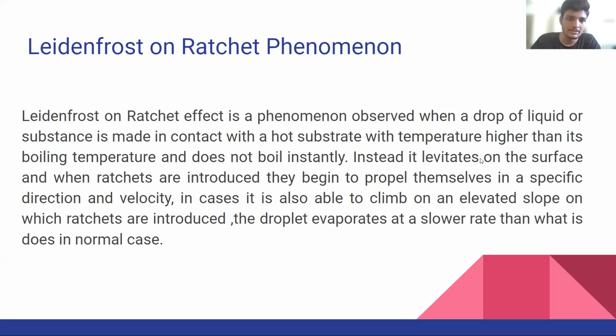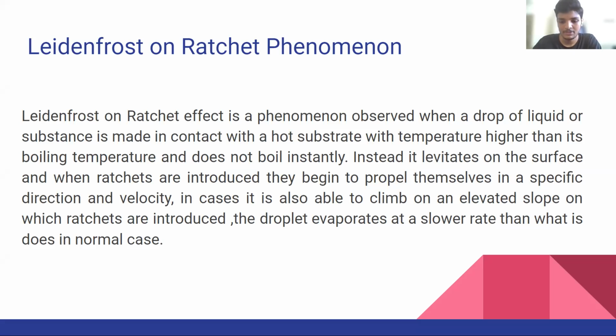Okay, so firstly, we'll begin with the brief summary of the paper, what the Leidenfrost phenomena was. When a drop of liquid is placed on a surface of very hot solid, by very hot here we mean a solid having temperature more than Leidenfrost temperature, a layer of vapor is formed between the droplet and the surface.